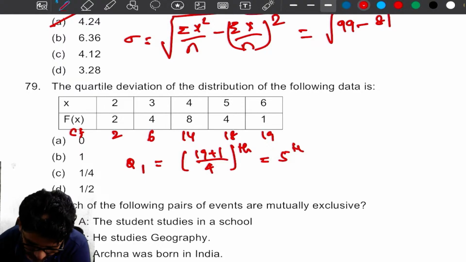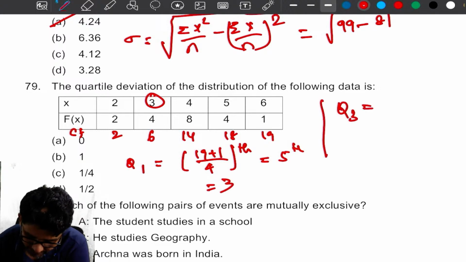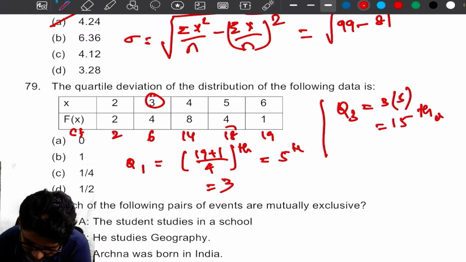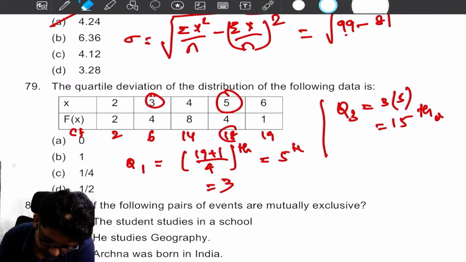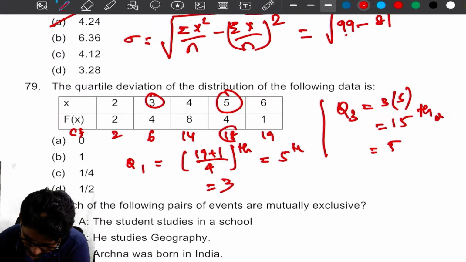So rank is 5. Rank 5 will come at 3. So Q1 is equal to 3. Find Q3. Q3 is 3 into 5, which is the 15th observation. The 15th observation is 5. So Q3 is equal to 5. So quartile deviation is 5 minus 3 by 2, which is equal to 1.